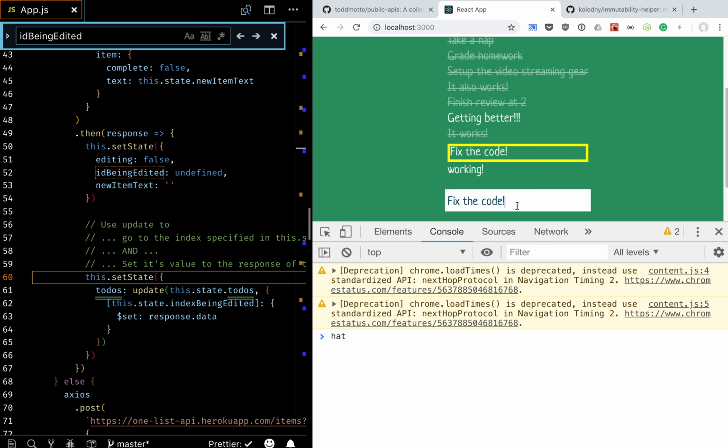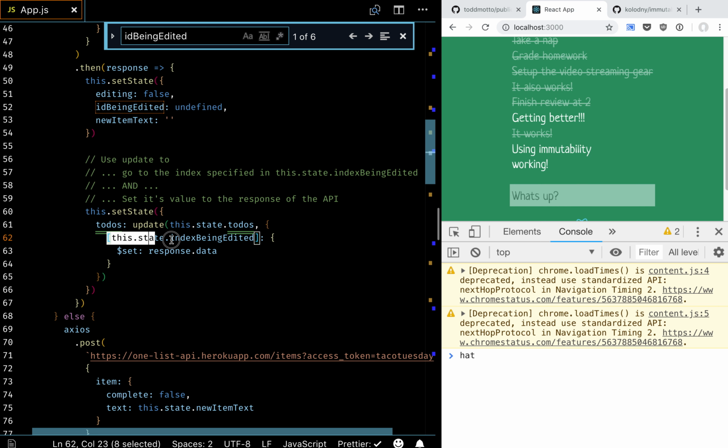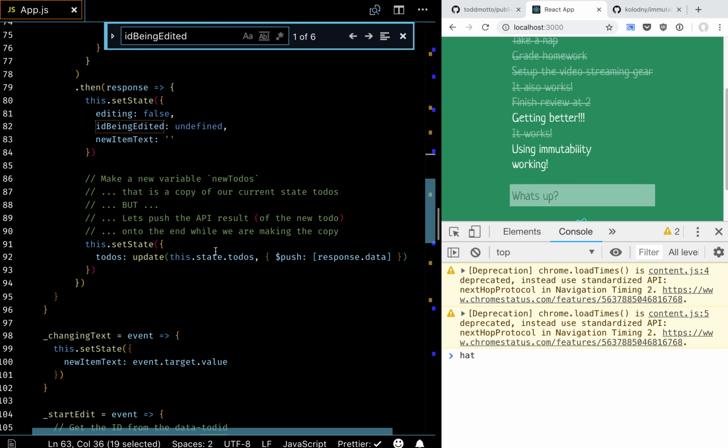Let's right click using immutability. Yay. It worked. All right. So 2 different uses of immutability. One where we are saying, go find this index and set its data. The other where we're saying, take this list of to-dos and push a new one on the end. Right. This is how you would use more complex state and modify things like arrays and objects.